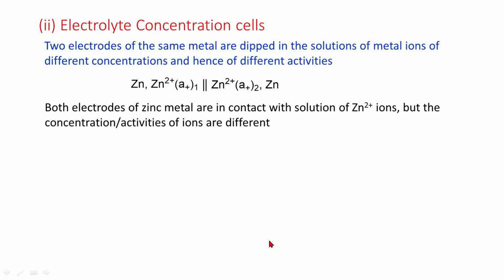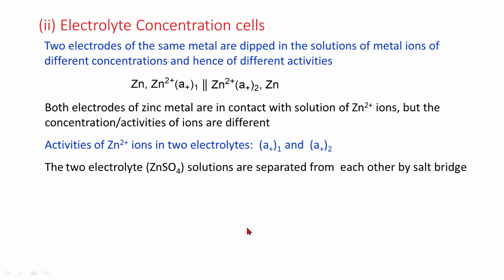Both electrodes of zinc metal are in contact with a solution of zinc ions, but the concentrations of the ions are different. Activities of zinc ions of the two electrolytes are A1 and A2. The two electrolytes, that is zinc sulfate solutions, are separated from each other by a salt bridge.